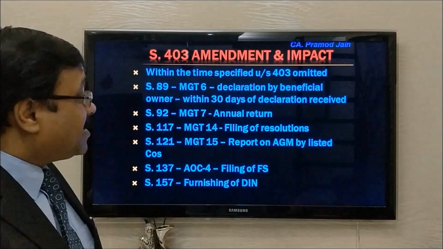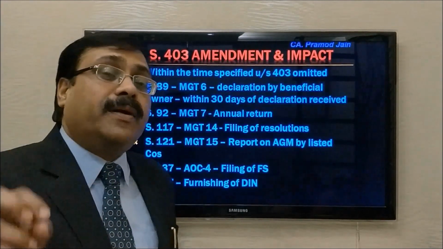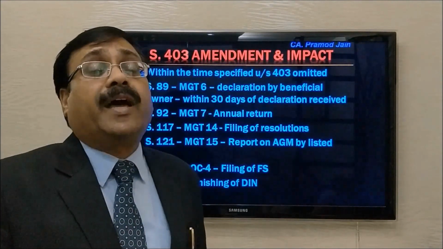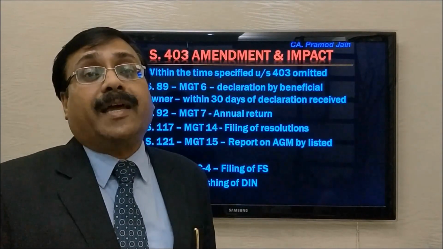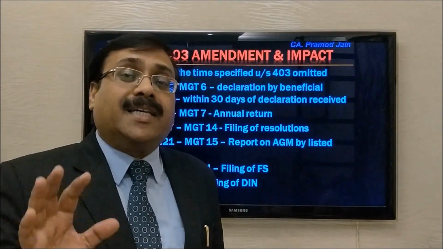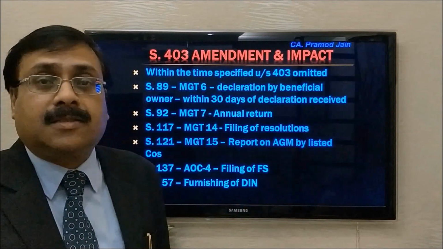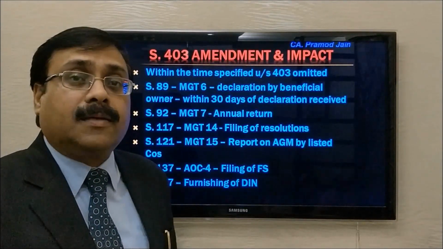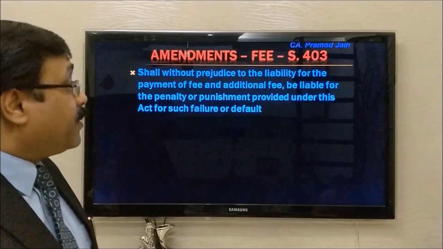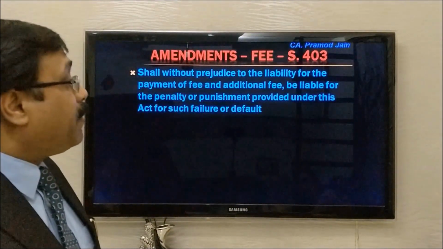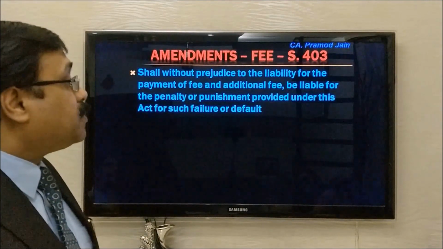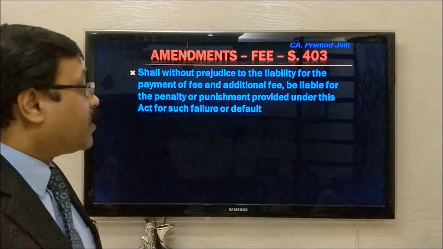So these 6 sections had provided that if that document is not furnished to the registrar within the specified period, then it could have been furnished within the additional time period provided under section 403. Now that provision has been omitted from all these 6 sections. So what is the impact? The impact is that section 403 further says that the company shall, without prejudice to the liability for the payment of fee and additional fee, be liable for the penalty or punishment provided under this Act for such failure or default.